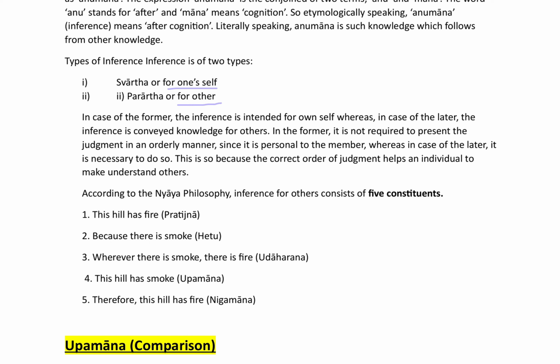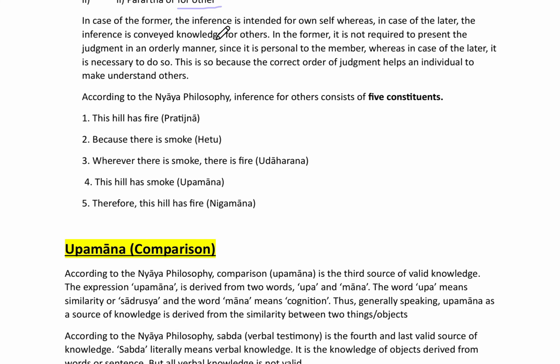Now we will see, according to Nyaya philosophy, inference for others consists of five constituents. So we can say that the Prararth has been divided into five constituents, and many questions come from here. These five constituents are very important in philosophy.